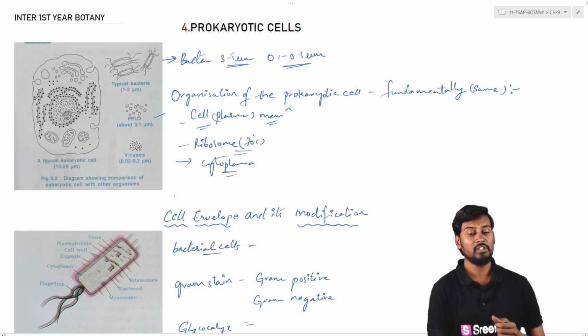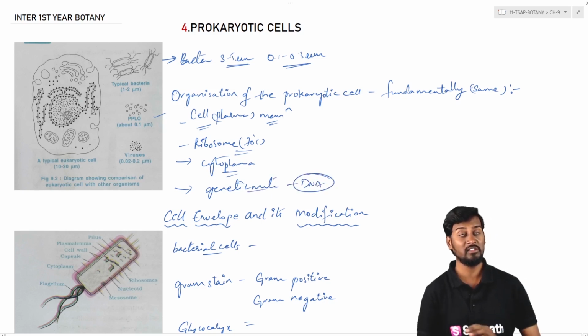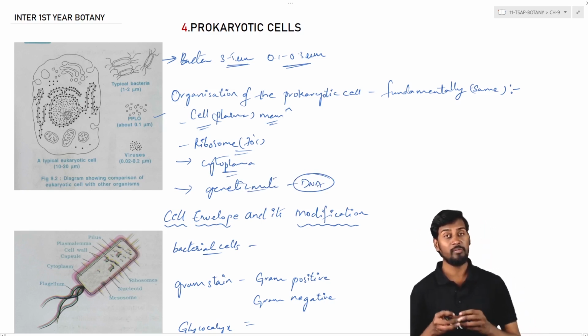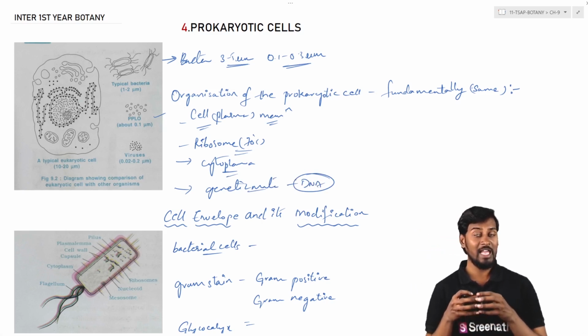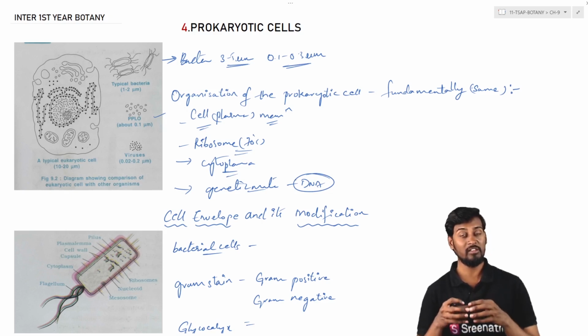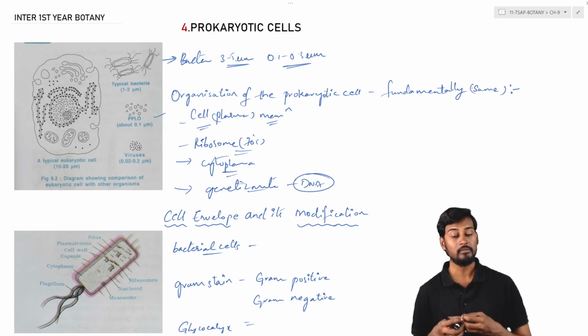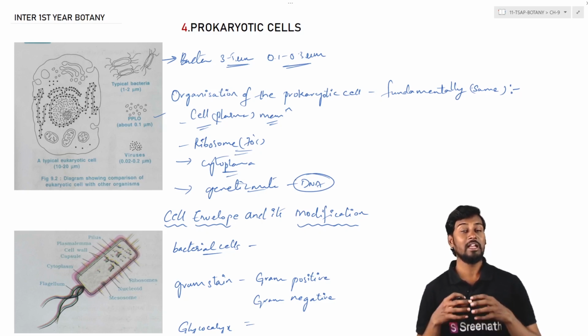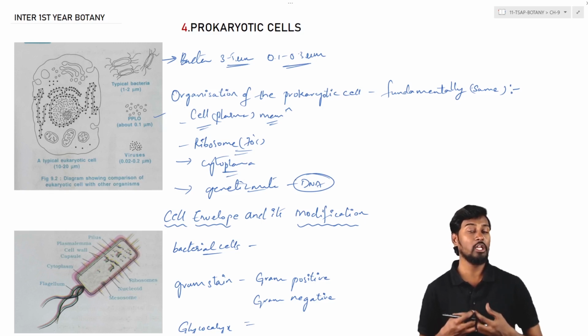Next is genetic material. In most cases, DNA is the genetic material, and it is a double-stranded DNA molecule which is present naked, that doesn't have any binding proteins. It is present as it is within the cytoplasmic compartment without any foldings and freely present within the cytoplasm, and it is not covered by any nuclear membrane.